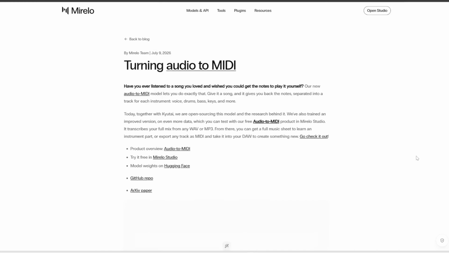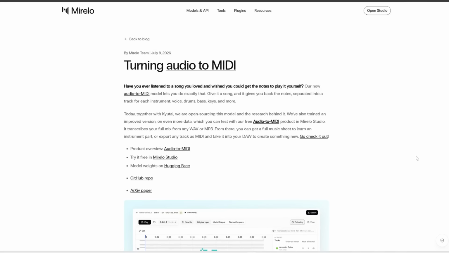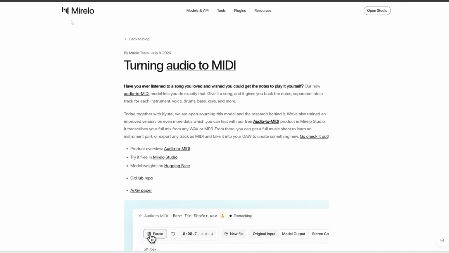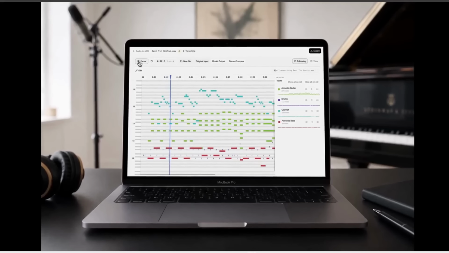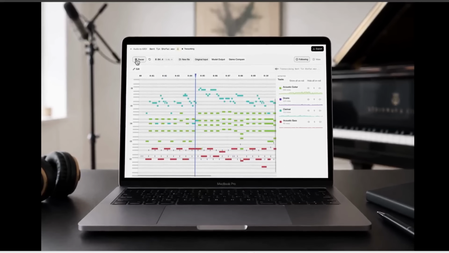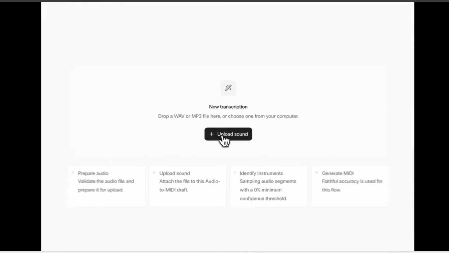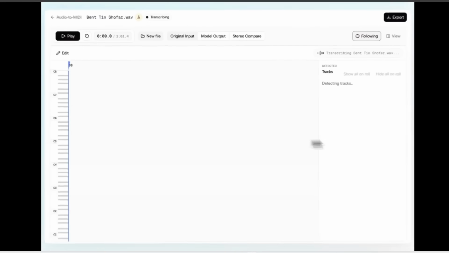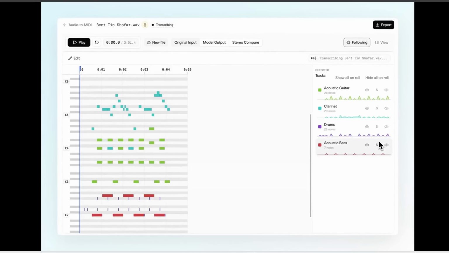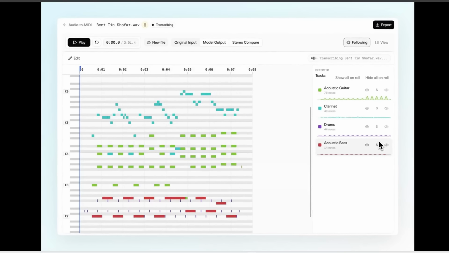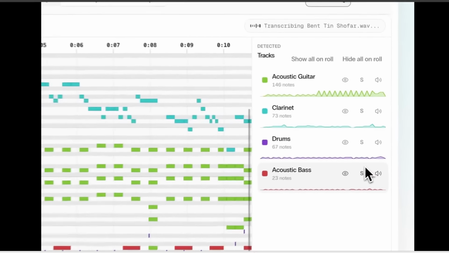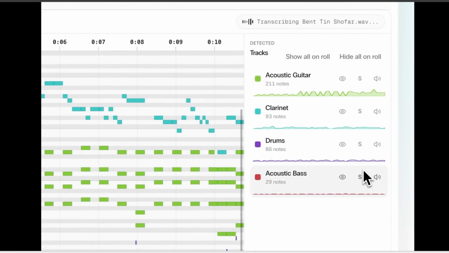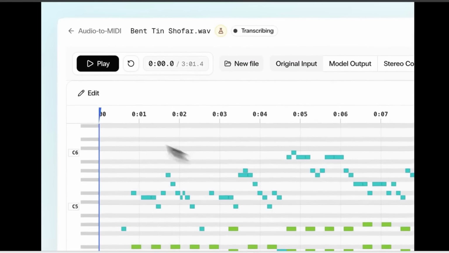Also this week, this AI is potentially really useful for making music. So this is called Audio to MIDI by Mirello, and like the name implies, you can upload a full song, including vocals and multiple instruments, and it can generate separate MIDI tracks for each instrument. So a MIDI track basically looks like this. These are basically the notes that are played for each instrument. So it's like you're dissecting or reverse engineering the song. In fact, you can try this out for free online.